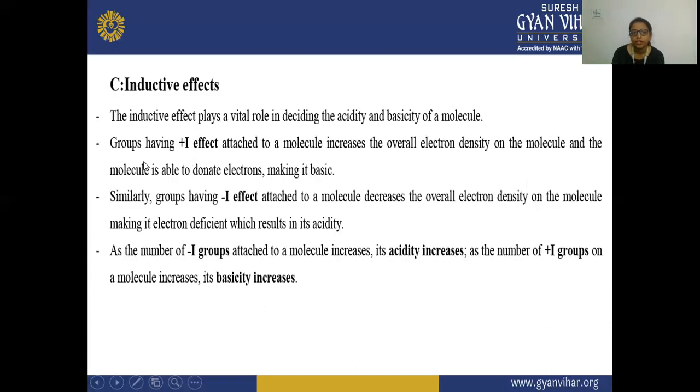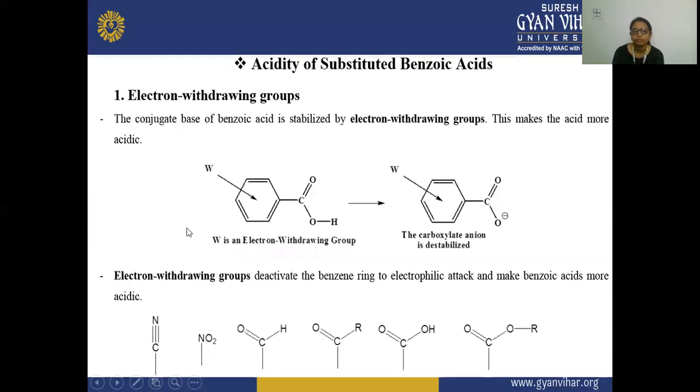Thirdly, it is the inductive effect. The inductive effect also plays an important role in the acidity and basicity of a molecule. Groups having a plus I effect increase the overall electron density on the molecule and donate electrons, making it basic. And the minus I effect decreases the overall electron density on the molecule and makes it acidic. So here, as the number of minus I groups attached to the molecule increases, the acidity increases.